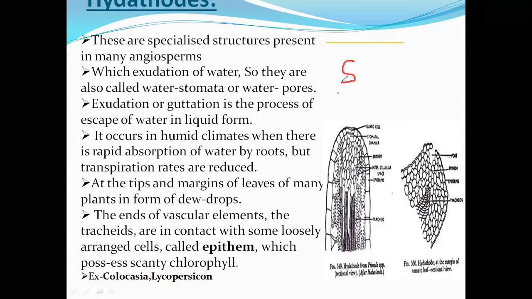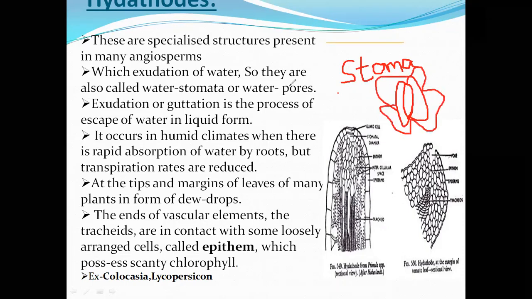You all know stomata. Generally we see the stomata on leaves or in the green parts. For example, this is a stomatal structure. Clear? These hydathodes are similar to the stomata, and we also call them water stomata.